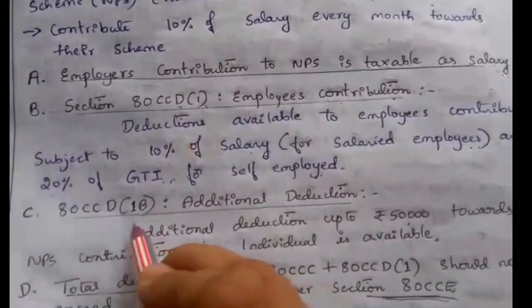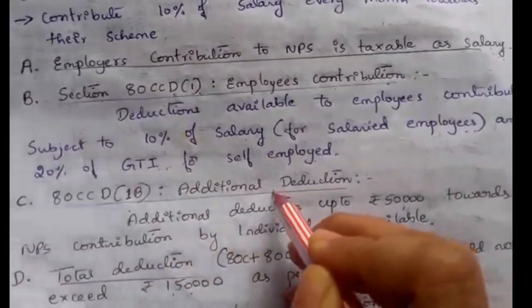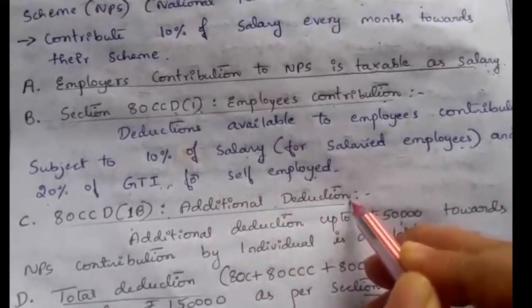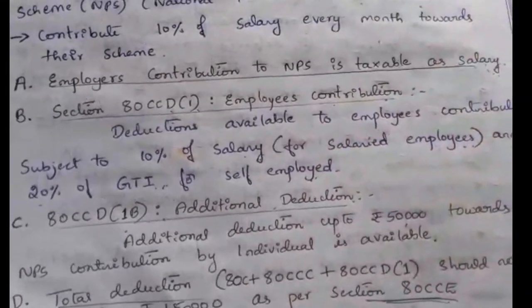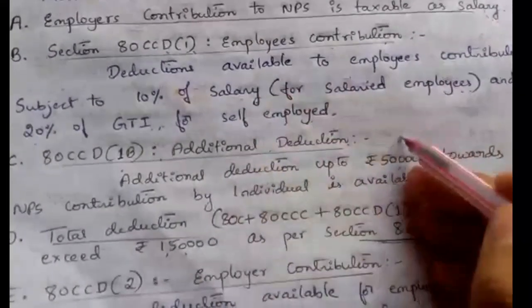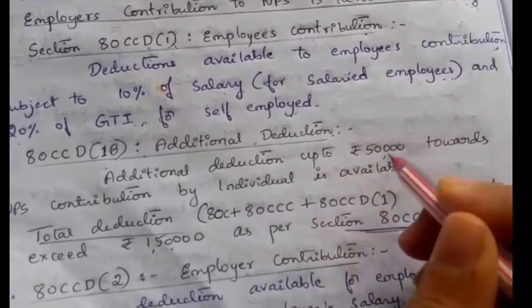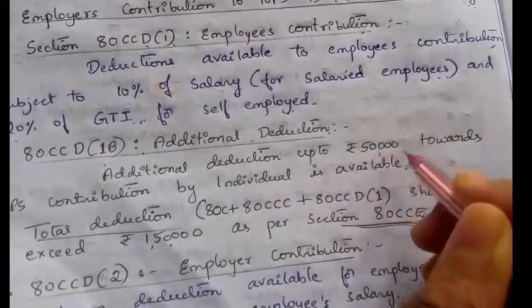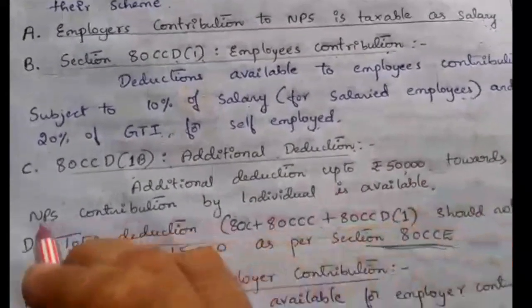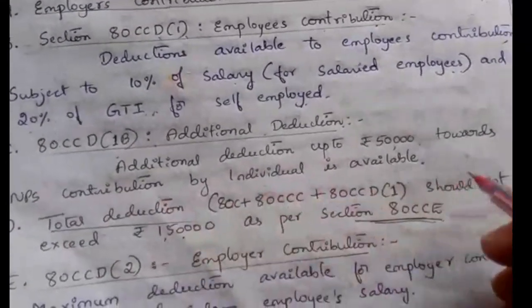The third is 80CCD1B. This is an additional deduction given for the contribution made to the National Pension Scheme. An individual can claim up to rupees 50,000 towards the NPS contribution.